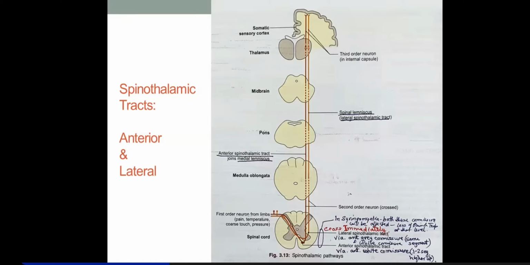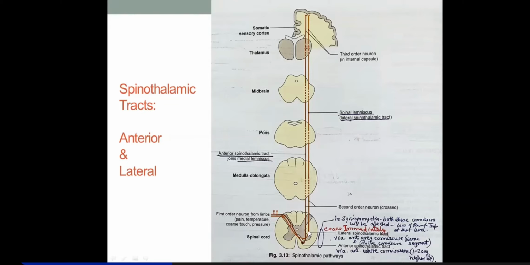You have to learn this because once there was an MCQ regarding the decussation of the neurons in the spinal segments, which tract decussates at the same spinal segment. So remember, it is the lateral spinothalamic tract where the second order neurons decussate at the very same segment, they cross immediately, and they reach the opposite side in the lateral funiculus, and from there they ascend up.